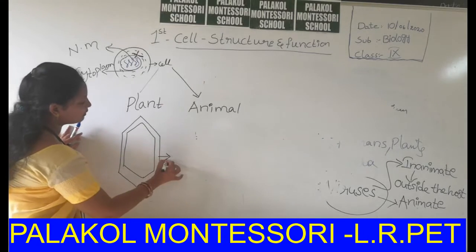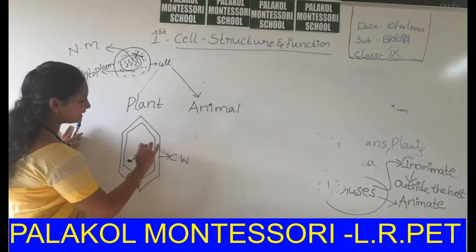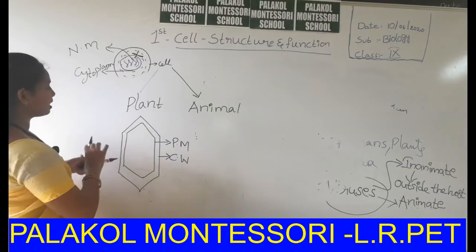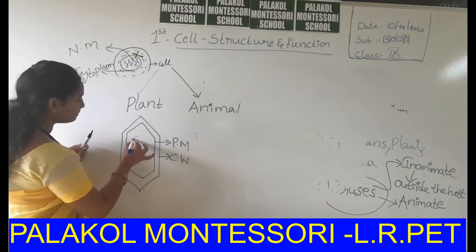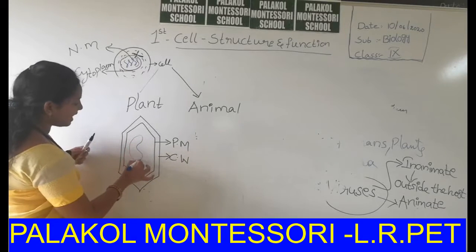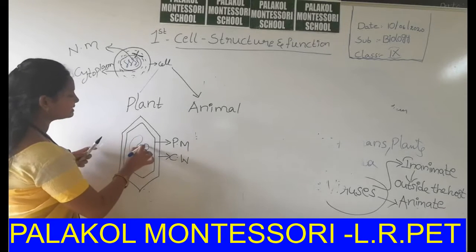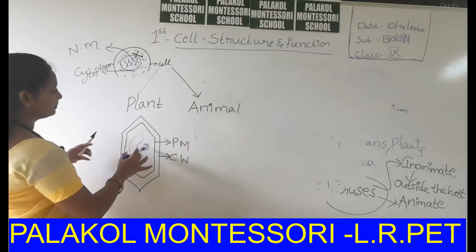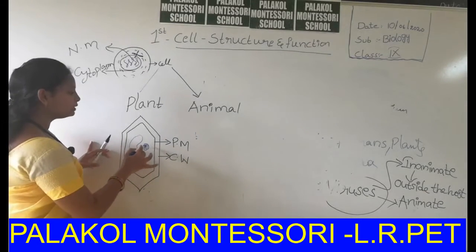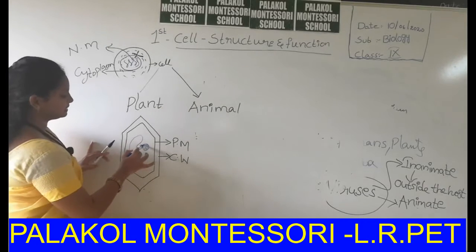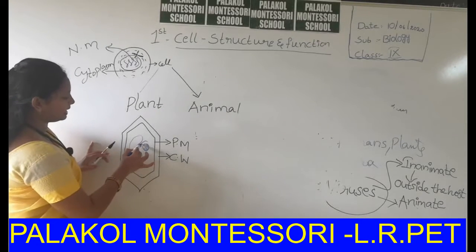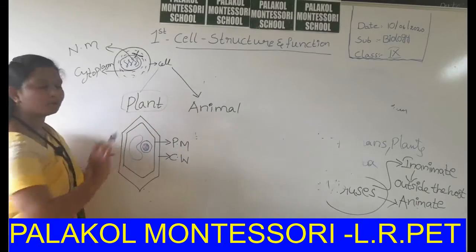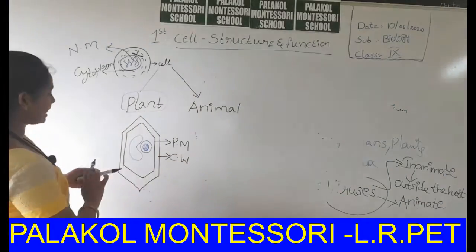Inside the cell wall the plasma membrane is present. Inside the plasma membrane so many organelles are present. This is the vacuole, this is the nucleus. Inside the nucleus, nuclear material is present. This is the nuclear membrane. Because it has a nuclear membrane, the plant cell is a eukaryotic cell.